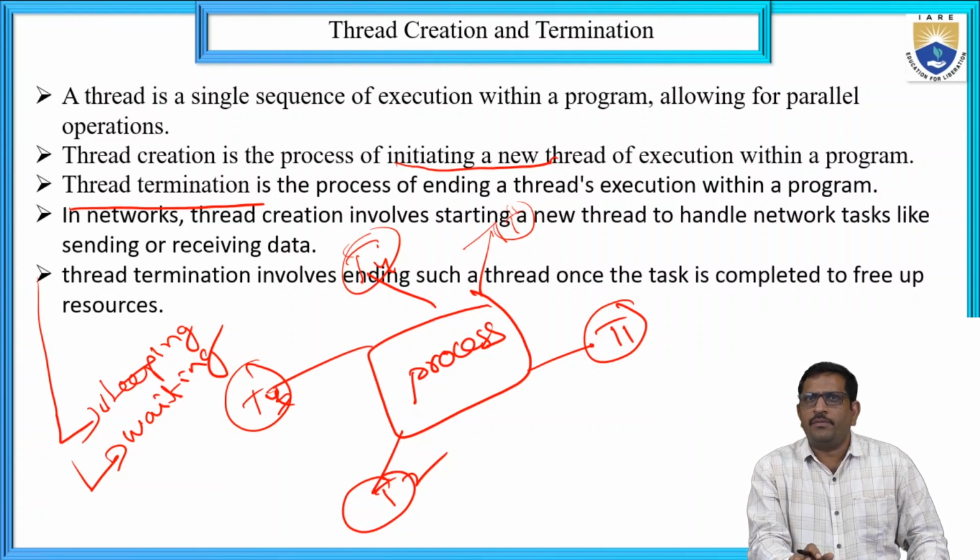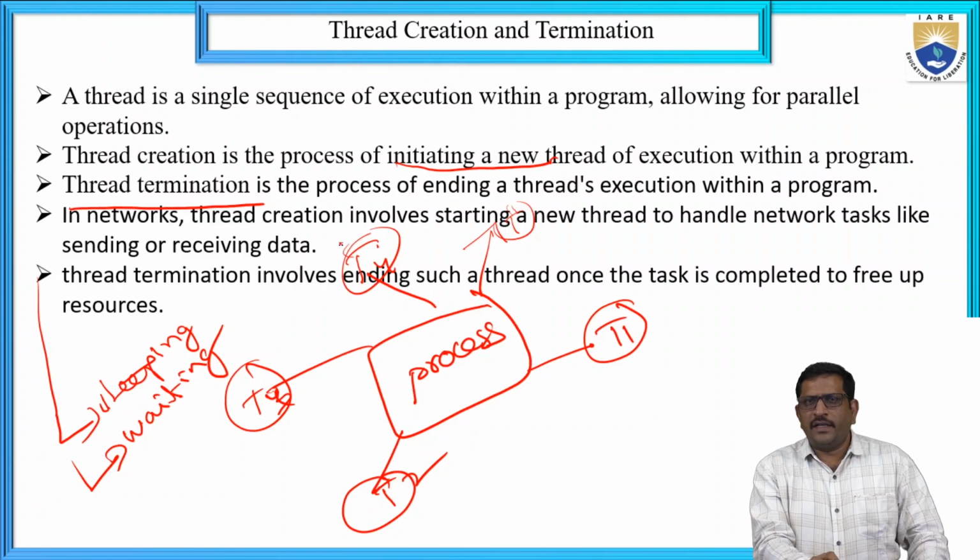In network programming, thread creation, that is newborn threads, involves starting new threads that can handle network tasks like sending and receiving data.